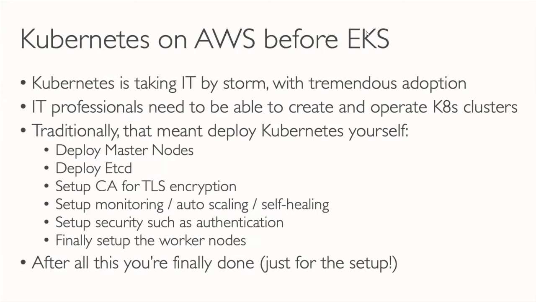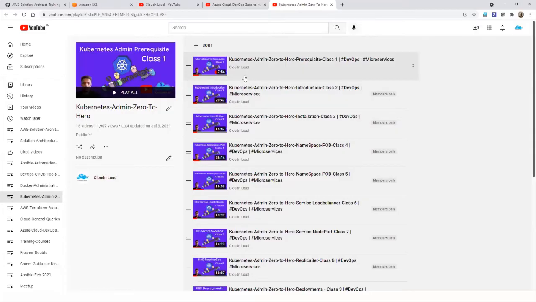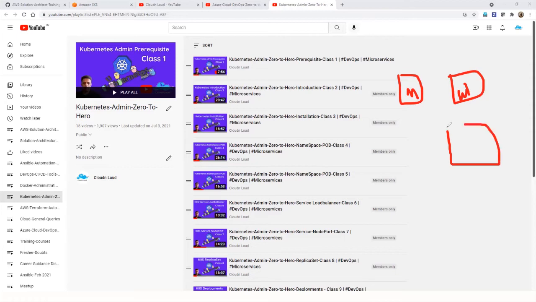Before going to this, I can show you a couple of things. In our channel, I have already created a detailed manual way of Kubernetes. All you need is 3 machines: one master, worker node 1, and worker node 2.